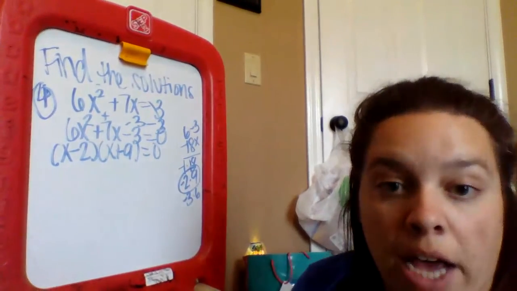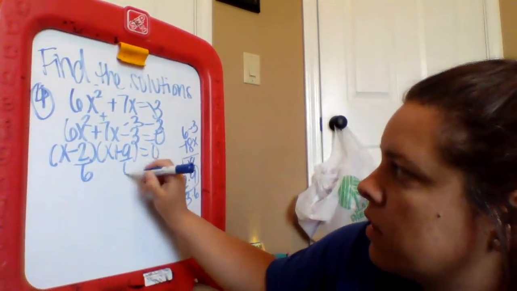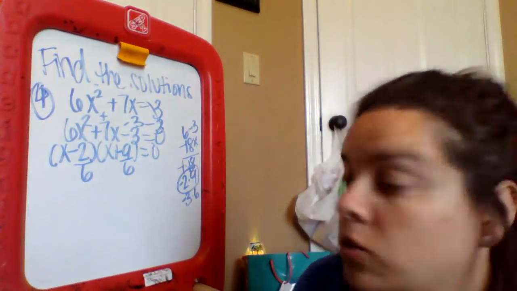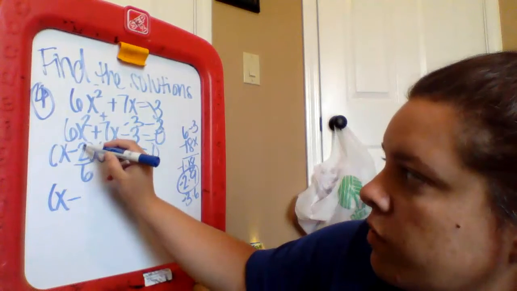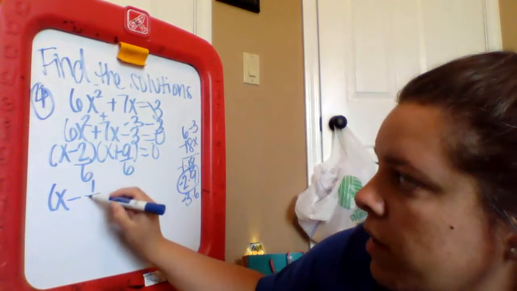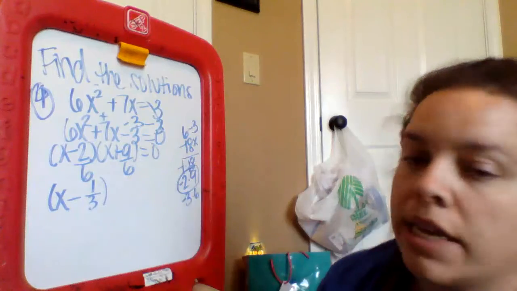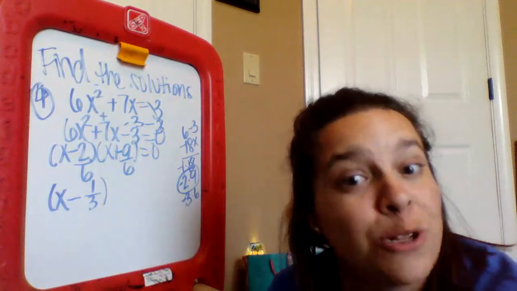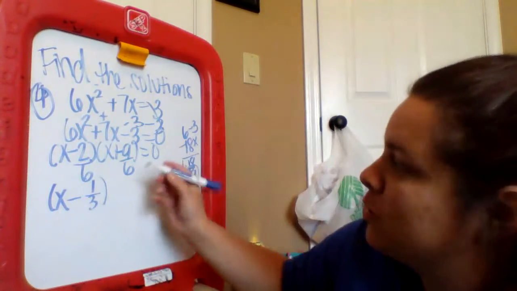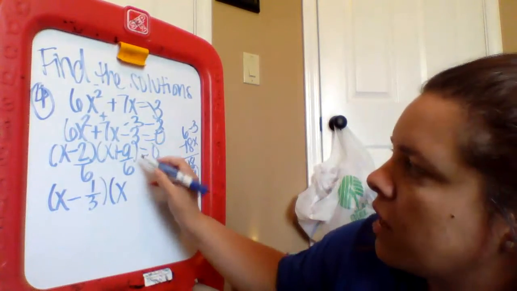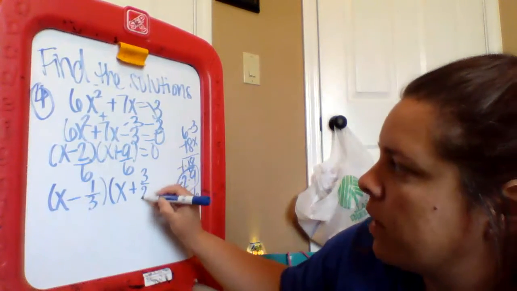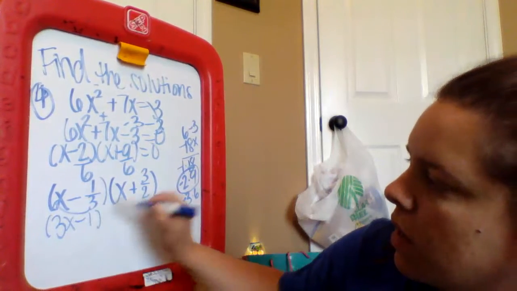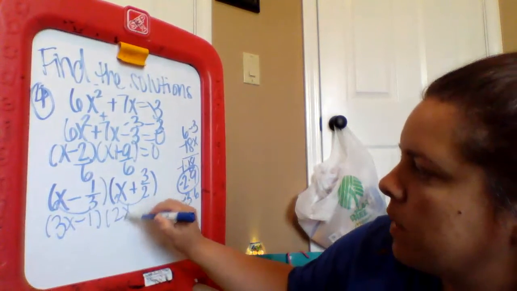Then I'll divide by a. So I divide by 6 and reduce. 2 over 6. 2 and 6 are both even numbers, so I'm going to reduce them by 2. So 2 divided by 2 is 1. 6 divided by 2 is 3. 9 and 6 are both odd numbers. Well, no, 6 is not an odd number. Just kidding. They're both multiples of 3, though. So they're both going to reduce by 3. My brain's going crazy. 9 divided by 3 is 3. 6 divided by 3 is 2. And then I can bottoms up. So that's 3x minus 1. Bottoms up. That's 2x plus 3.